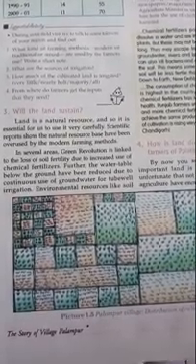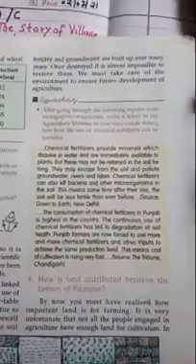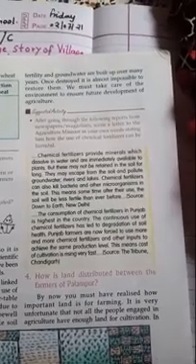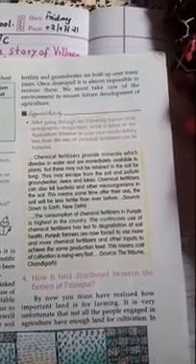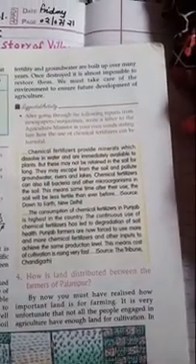Further, the water level below the ground has been reduced due to the continuous use of underground water for tube well and irrigation. Environmental resources like soil fertility and groundwater are built up over many years. Once destroyed, it is almost impossible to restore them. We must take care of the environment to ensure further development of agriculture.